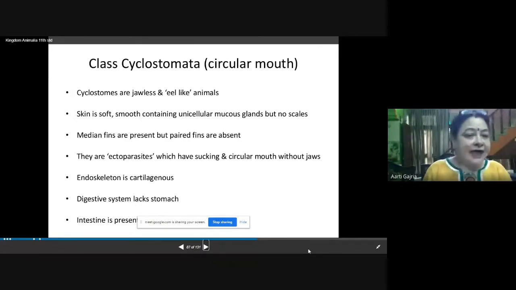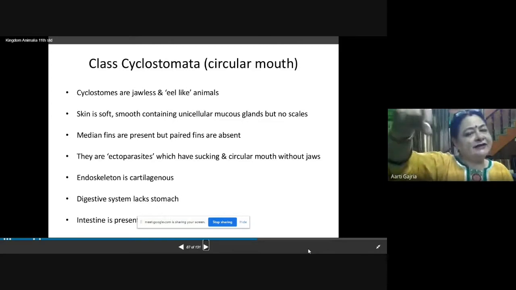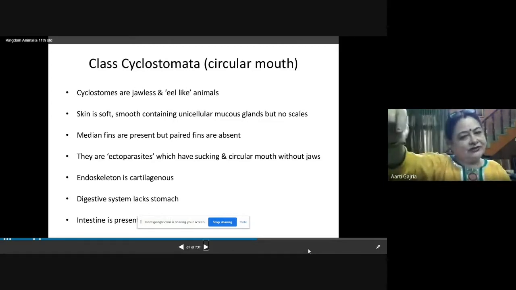Now Cyclostomata: cyclo means circular, so circular mouth. These organisms have circular mouths. They are jawless and eel-like animals. If you have seen an eel, you must have seen pictures of an eel. So they have an eel-like structure, a long cylindrical structure.